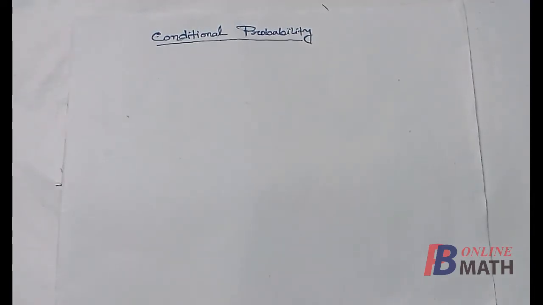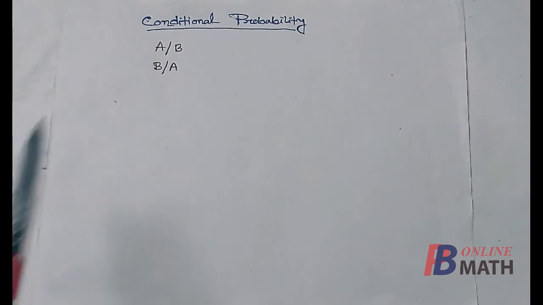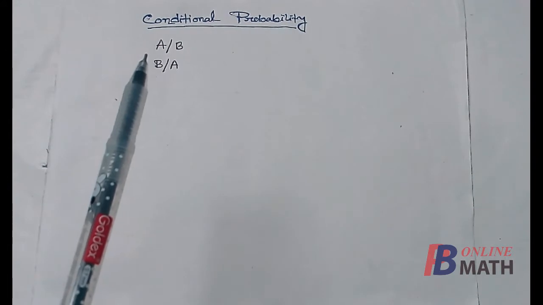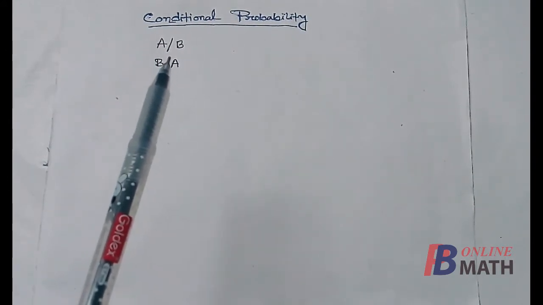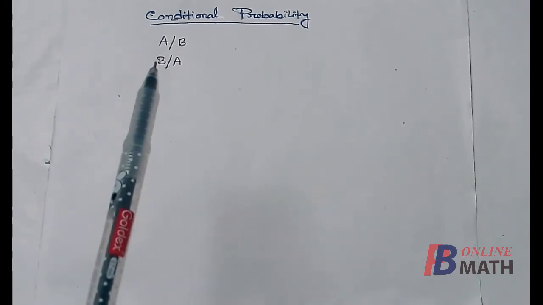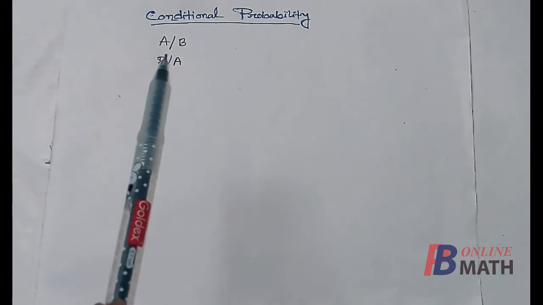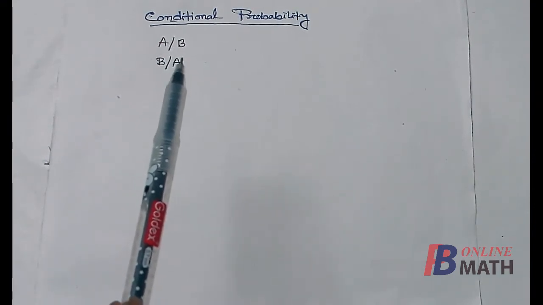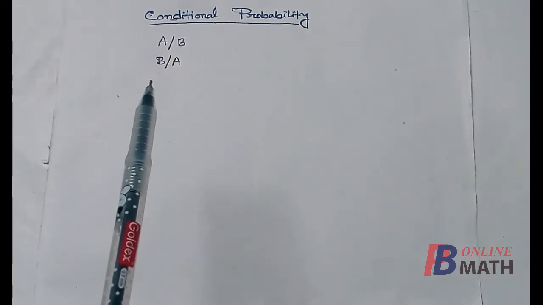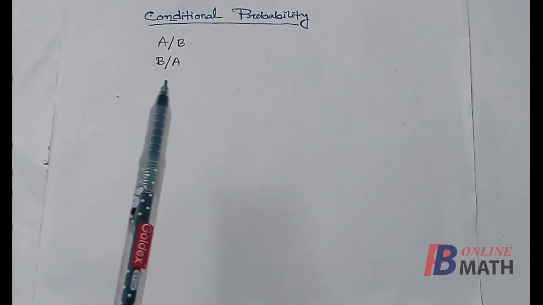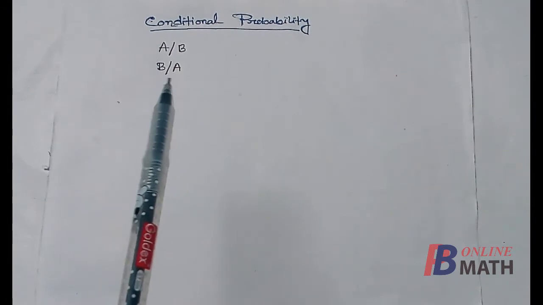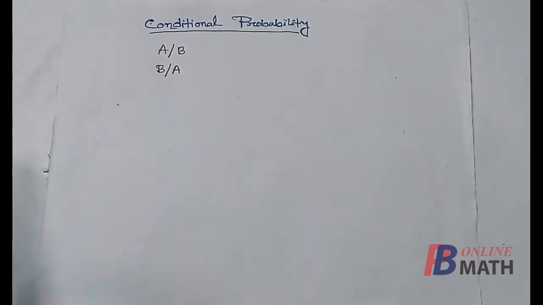First, we define the conditional probability. Let there be two events A and B, and we assume the occurrence of the event A on the hypothesis that the event B has already happened. This is denoted by A/B. This is called the occurrence of the event A on the condition that the event B has already happened. Similarly, we shall denote the conditional event B/A by the occurrence of the event B with the assumption that the event A has already happened.